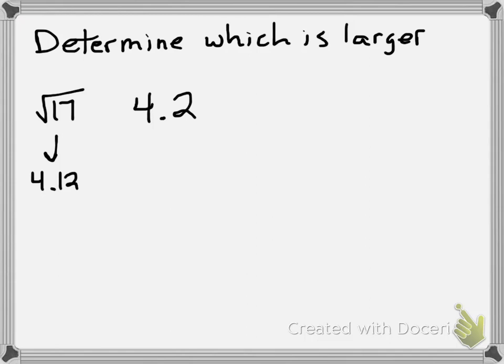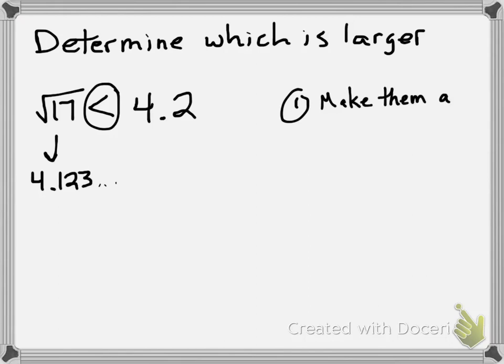Well, now it's easy to tell which one's bigger because now I'm comparing 4.12 and 4.2. So obviously 4.2 is bigger than 4.123. Now don't get tricked. 123 shouldn't be bigger than 2. Remember, you look at the first decimal place. The only reason to look past that is if they were exactly the same. So 4.2 is bigger than 4.1. Okay, so that would be my answer.